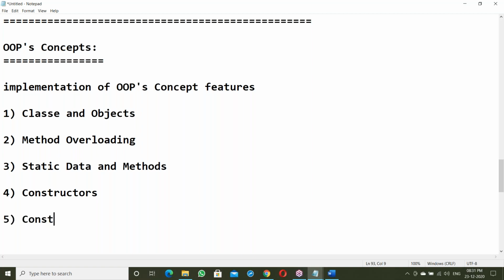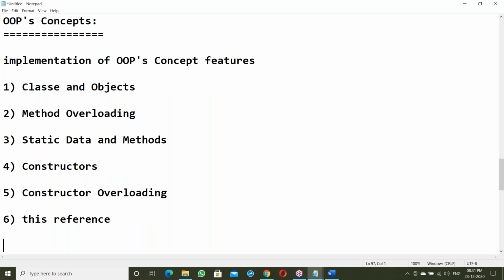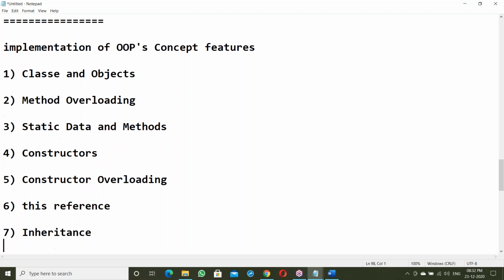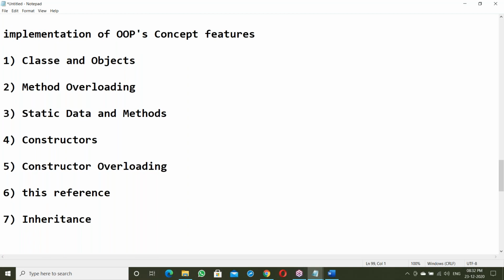So next topic is constructor overloading. After finishing this, next topic is the this reference. How is this reference used here? After finishing this reference, next topic is inheritance.